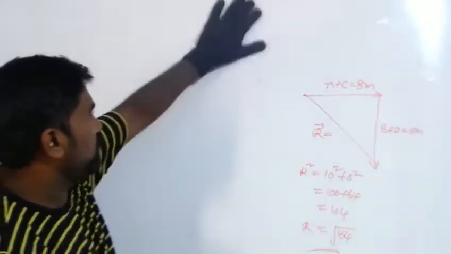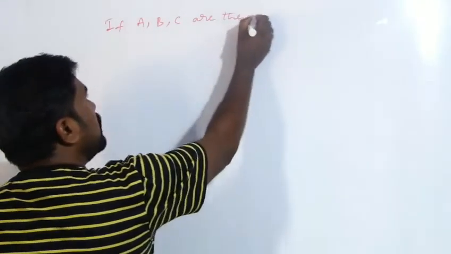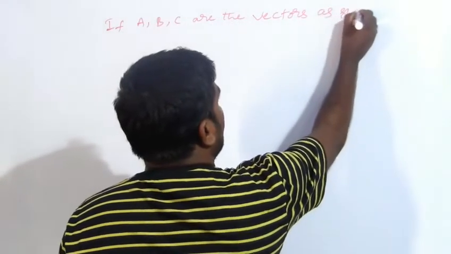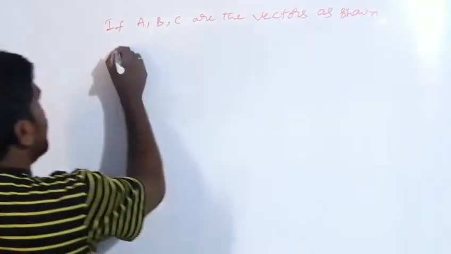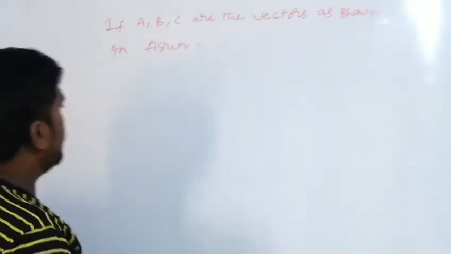And one more question: if A, B, C are the vectors as shown in the figure, so what is the figure?